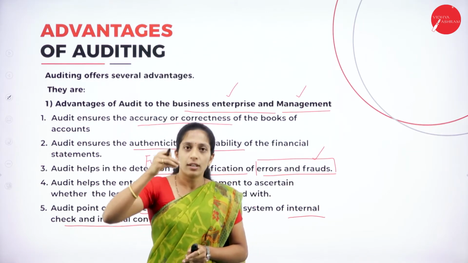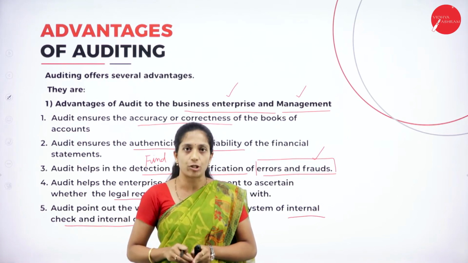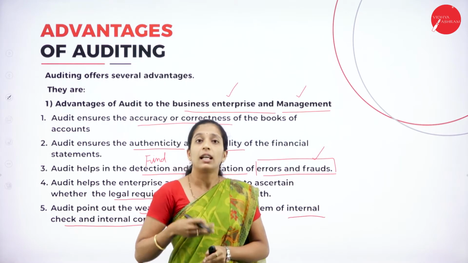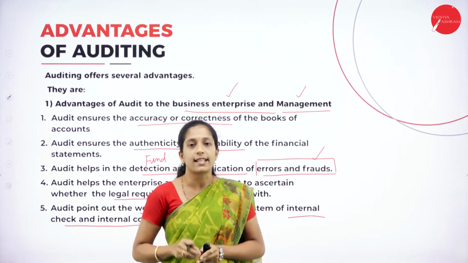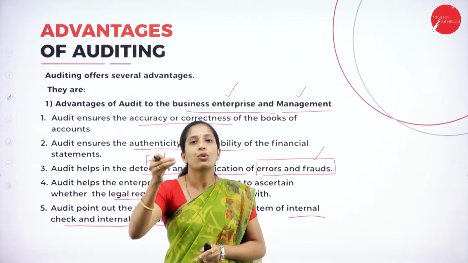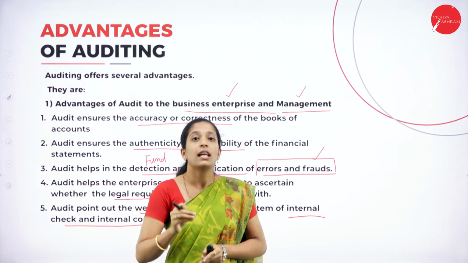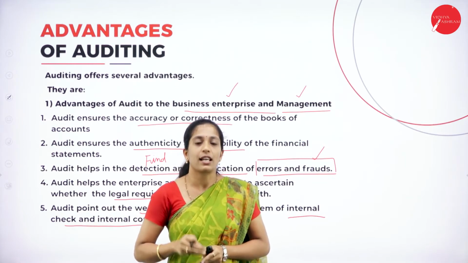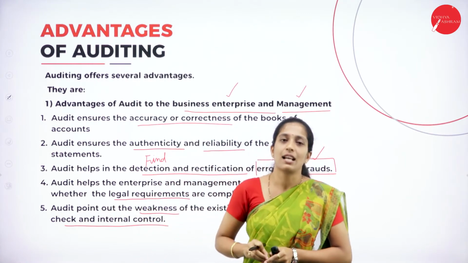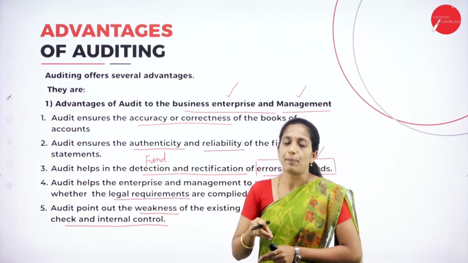In order to reduce the risk, he will appoint a person inside the organization, who may be a manager or an employee. What is the duty of this manager as well as employee? To go through all the accounts maintained in the organization in order to reduce the mistakes in the books of account. So, an internal auditor has been appointed.